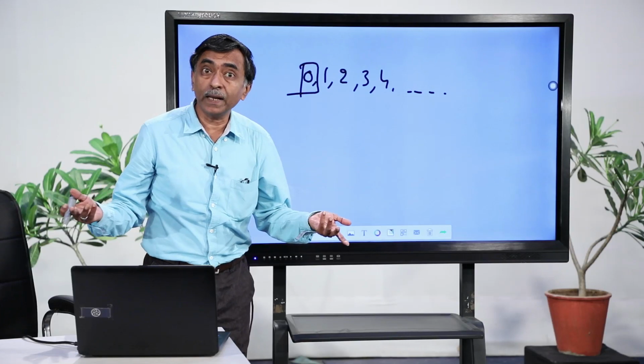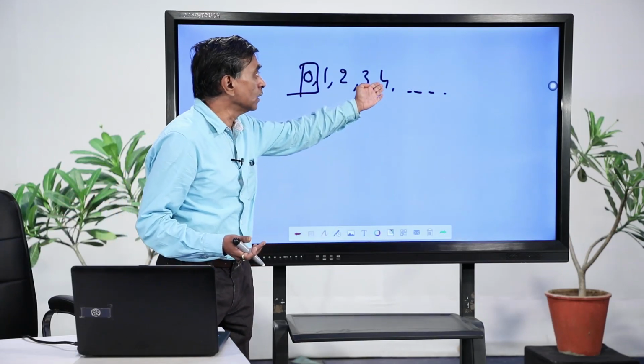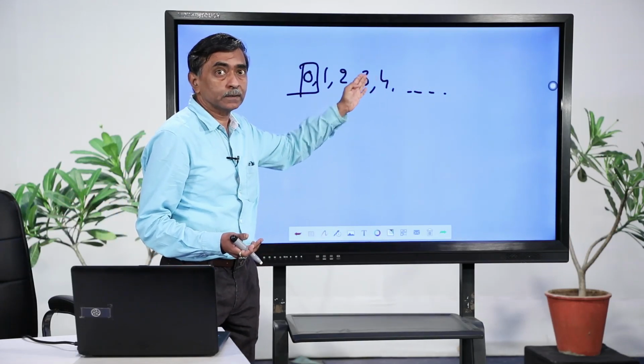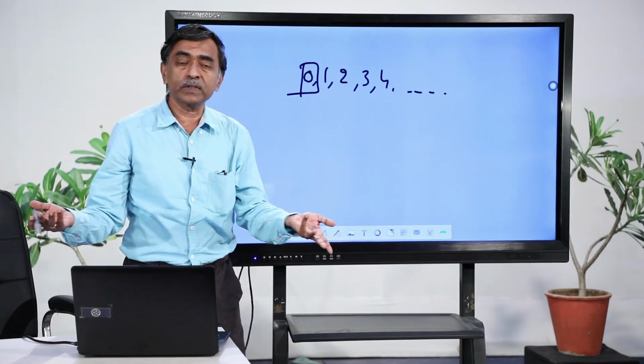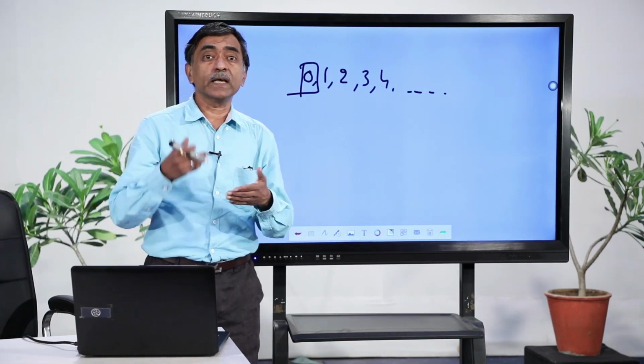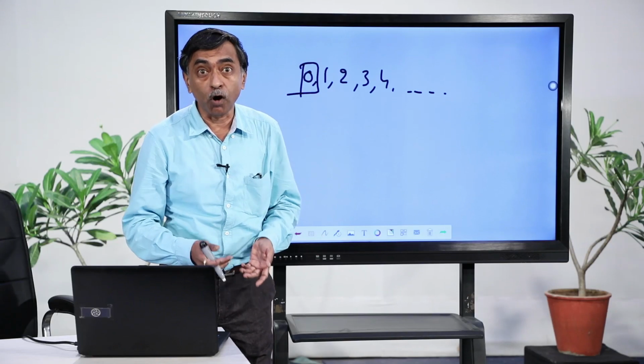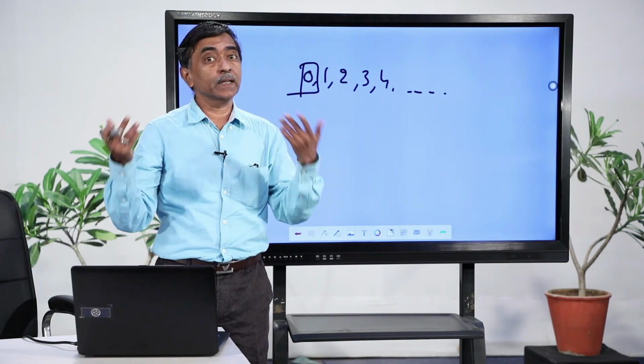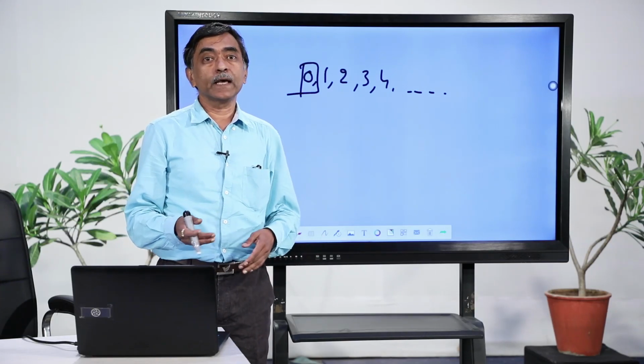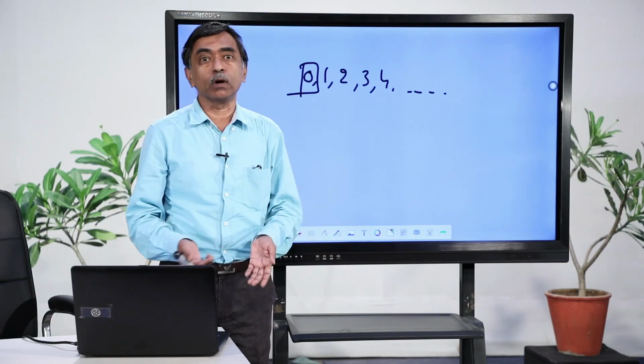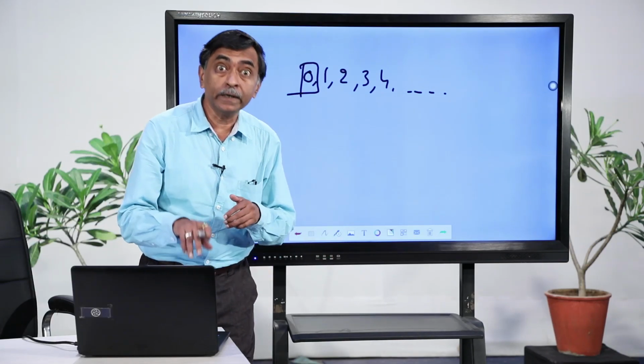Every natural number is a rational number. Yes, you can see here, these are natural numbers, 4 is a natural number, 3 is a natural number. We have seen how these can be expressed in fractional form. 4 can be written as 8 by 2, or it can be written as 12 by 3, and so on. Is every natural number an integer?